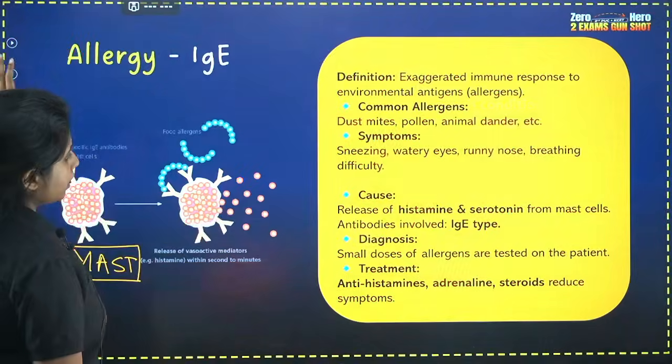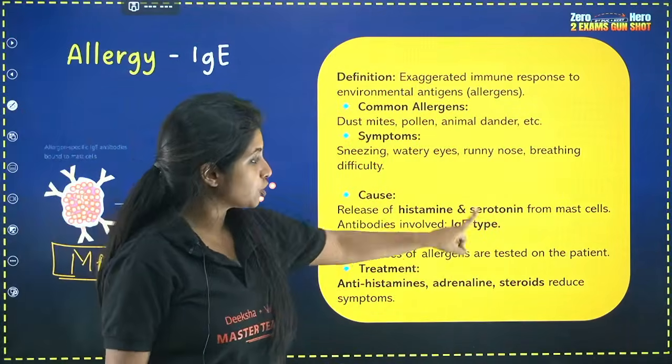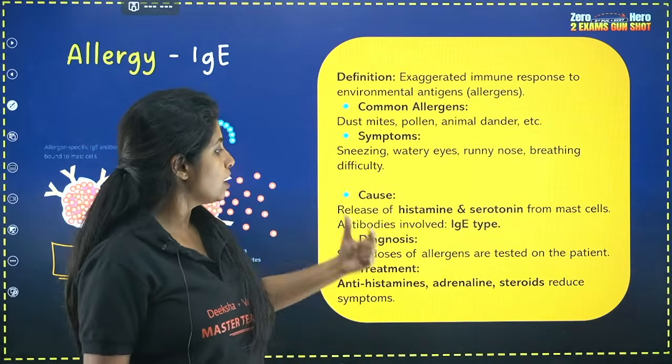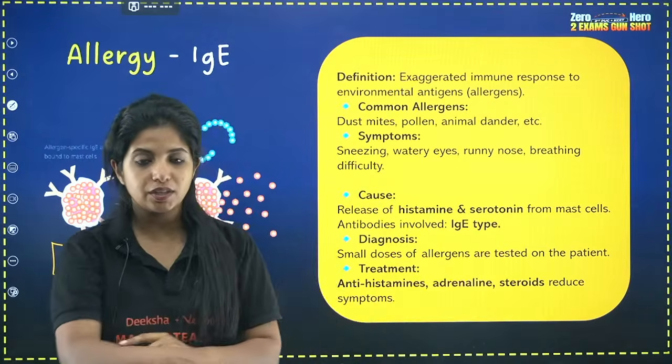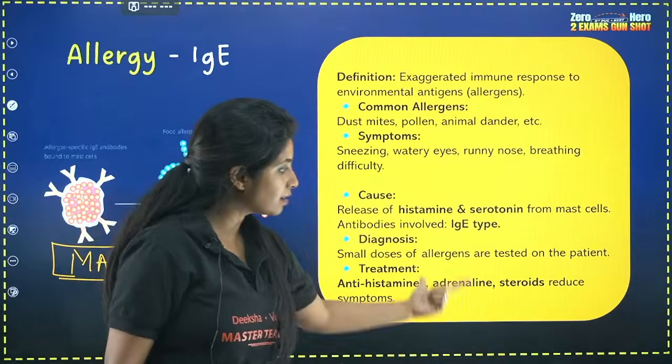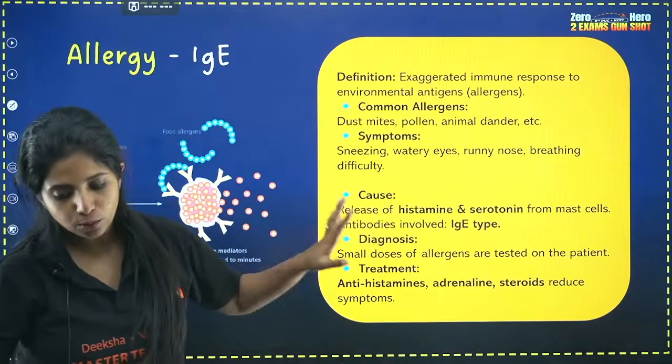Now over here, what do I have? Release of histamine and serotonin from the mast cells. Antibody involved is IgE. Diagnosis is what? Small doses of allergens are tested. That is how you can diagnose it. And treatment is antihistamines, adrenaline and steroids, as I already told you, right?